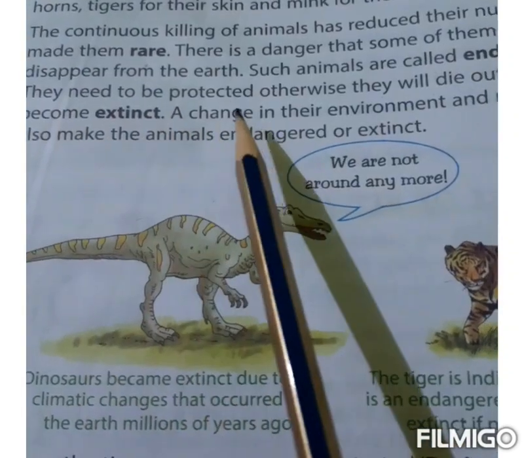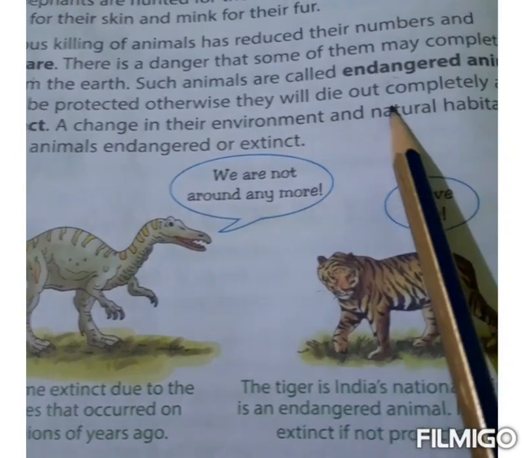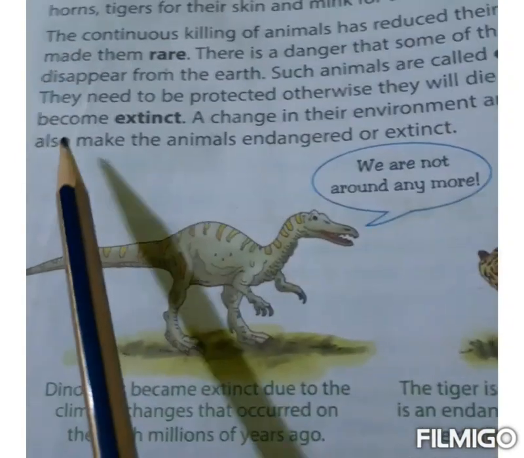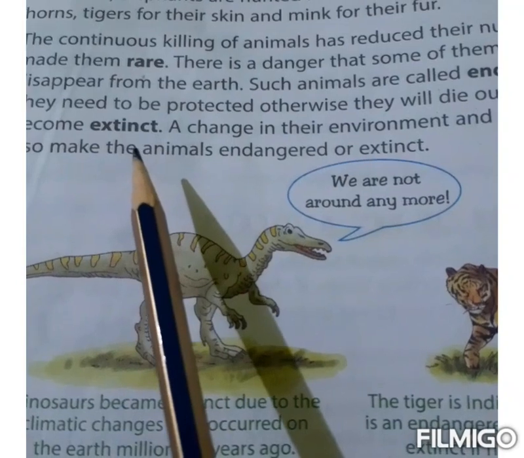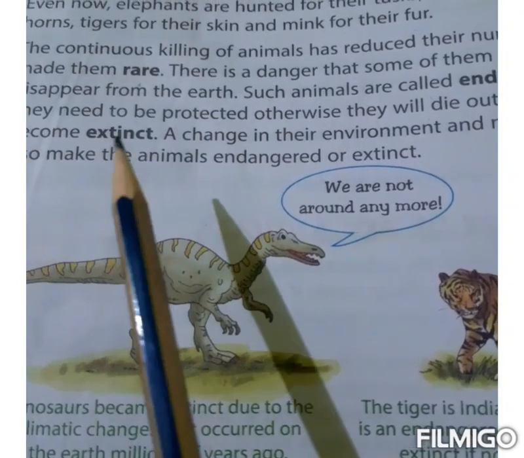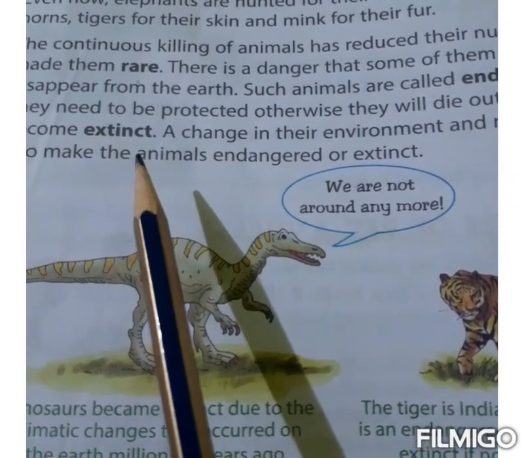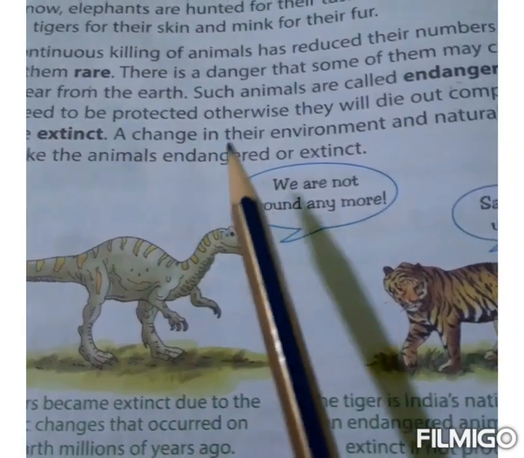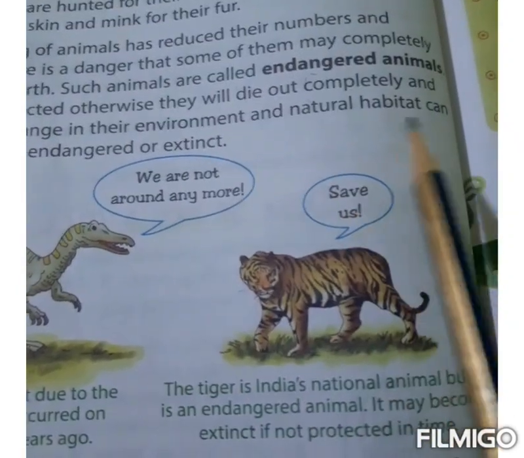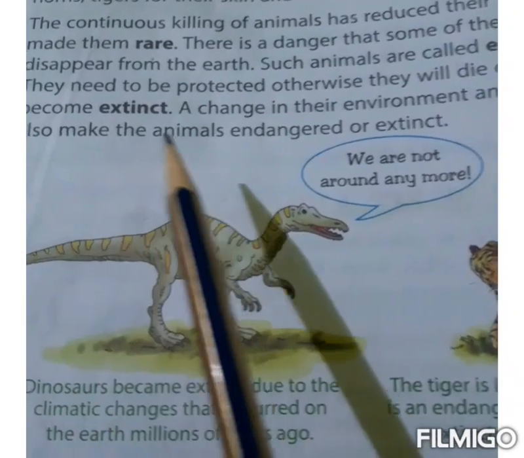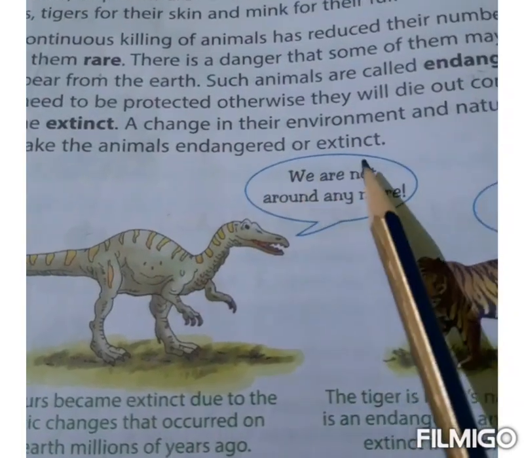They need to be protected, otherwise they will die out completely and become extinct. Meaning of extinct is no longer exist or are vanished. A change in their environment and natural habitat can also make the animals endangered or extinct.